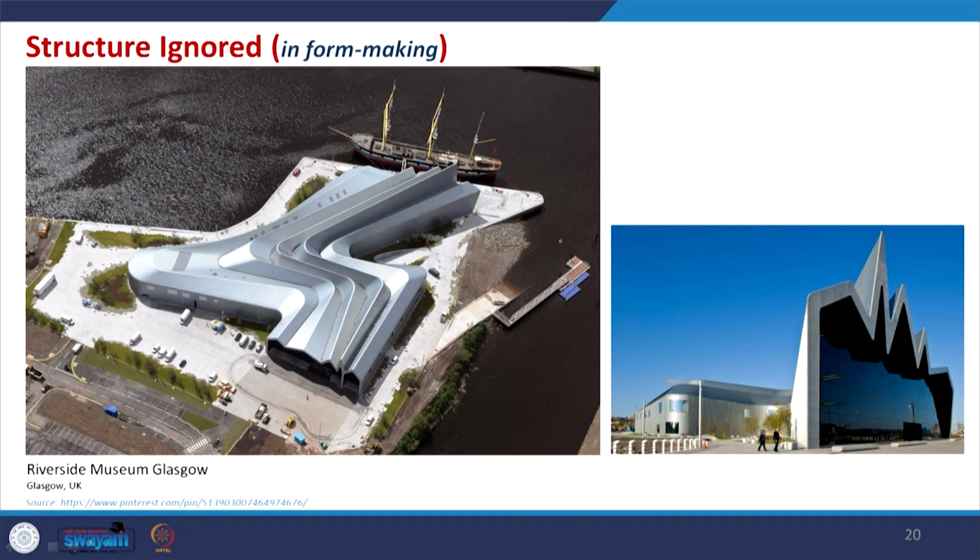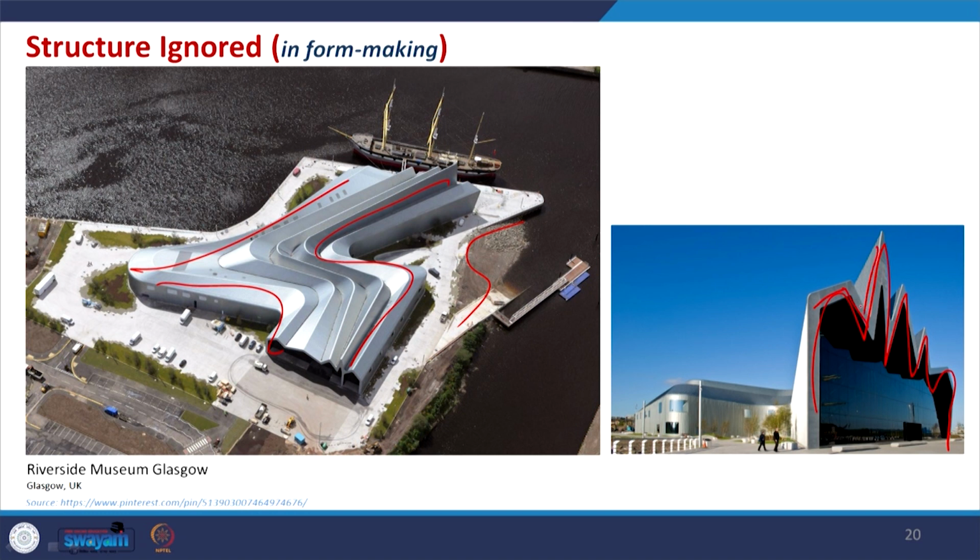This is another example designed by Zaha Hadid, the Riverside Museum, Glasgow. Here also, if you see the plan, it is matching with the site as well as the wave. In the section you see it has an irregular roofing system, which is not a very simplistic structure, but whatever is required to make this form match with the environment and the concept of the designer, we will go with that, and accordingly we will select some structure to make this.